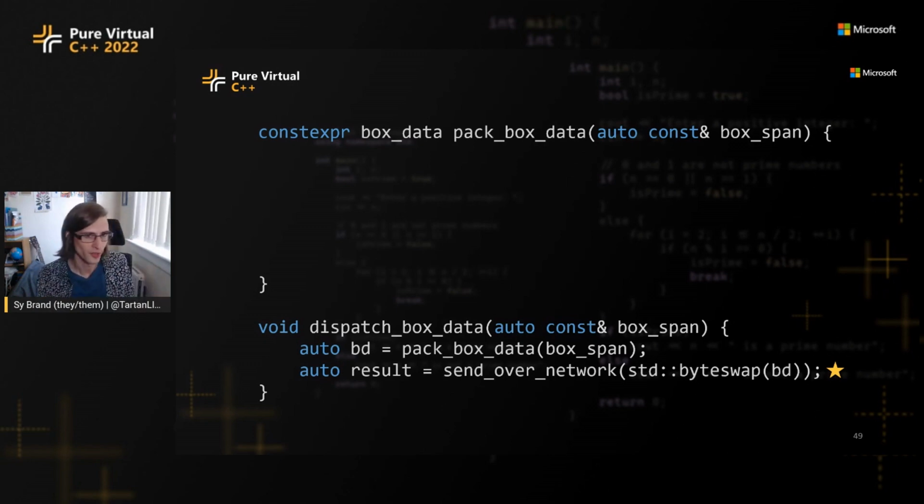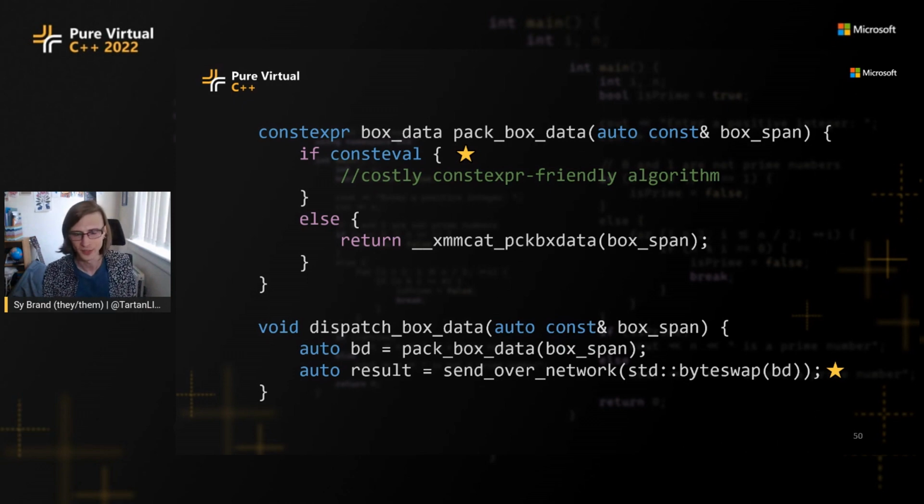Now, how do we pack our box data? Well, my chip has specialized hardware for doing this because I designed it myself, but I can't call it at compile time. I have a compiler intrinsic, but it's not constexpr. So how do I deal with this? I still want to do the most efficient thing at runtime, but I might also want to do this thing at compile time if I have some box data that I know ahead of time that I want to send somewhere. So one way I could do that is using the new if consteval.